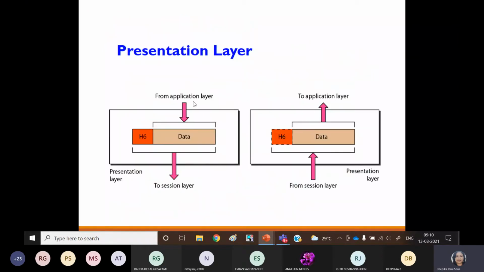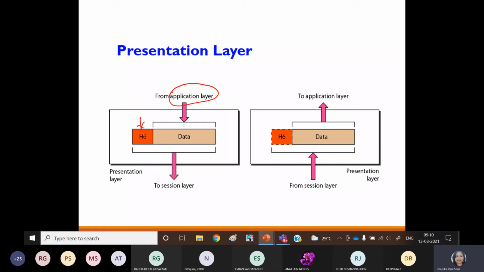Yeah, so this is the frame structure of the presentation layer level. So what is the upper layer of the presentation layer? Here we must see that the application layer is the upper layer of the presentation layer. Then here it uses extra information. What is the extra information?